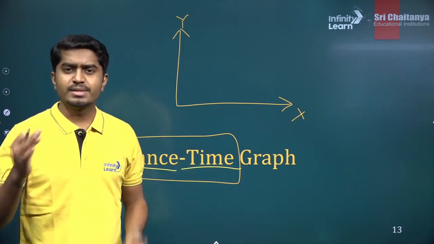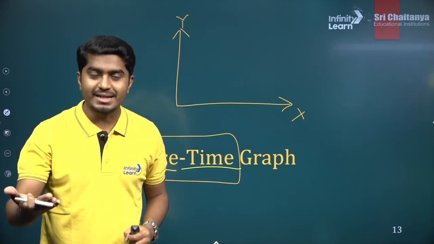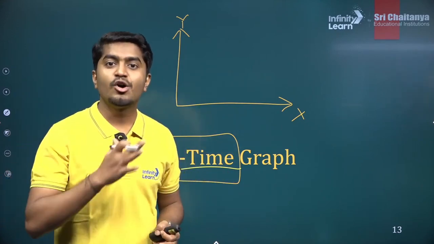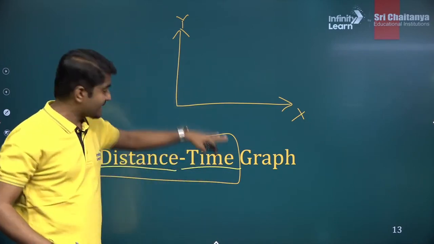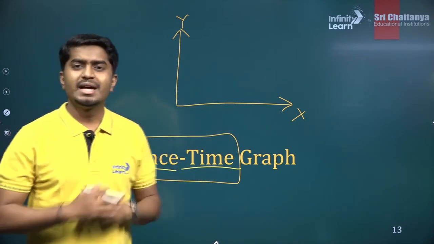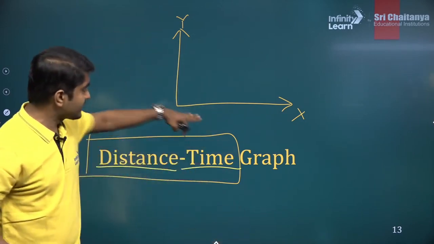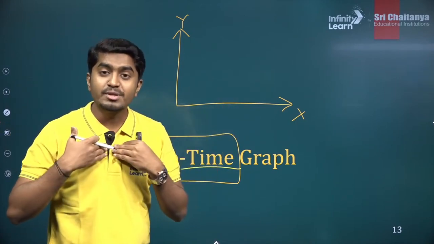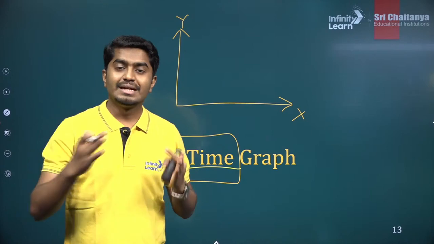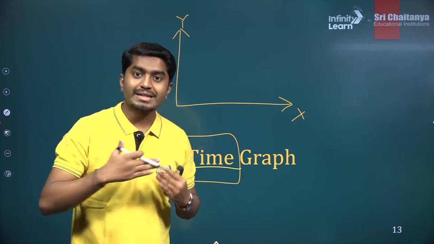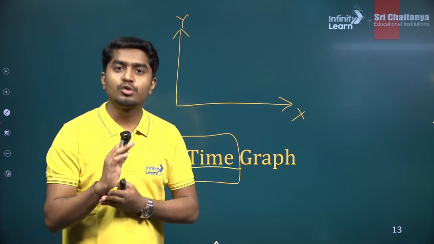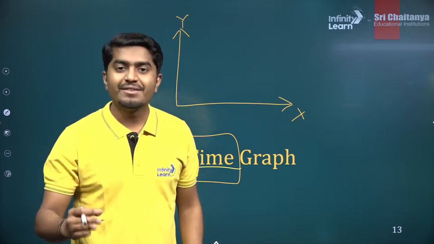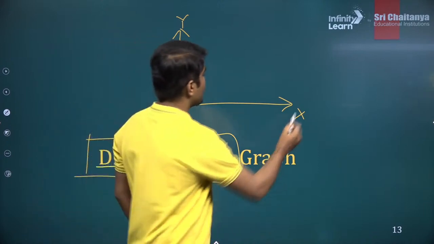So whenever you have two variables, you need to understand which one is dependent and which is independent. Independent is something which is free, which is not dependent on anything. So in 99.9% cases, time is going to be the independent variable. I have a clock, you also have a clock. Time is always running forward for everyone. Time doesn't stop, correct? So when time is going forward in normal Newtonian mechanics, we consider time as an independent variable. So whenever it is an independent variable, we put it on the x-axis.